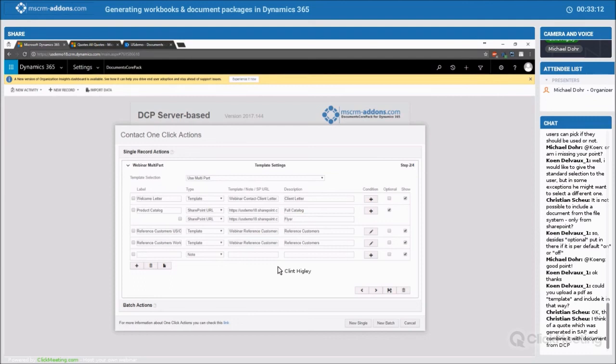Right, and I think Christian has a follow-up, talking about a quote which was generated in SAP and combined with documents from DCP. I take it that the SAP quote would be stored on a file share somewhere. I can see the use case. As I said, the sources right now need to be either the uploaded DocumentsCorePack template, which is a custom entity that hosts the document as a note, notes generally, and SharePoint. So you would have to find a way to auto-provide the SAP-created quote to this Dynamics instance so we can grab it.